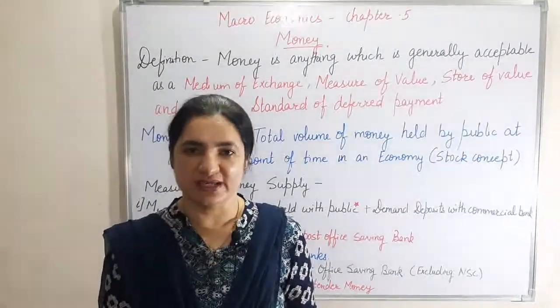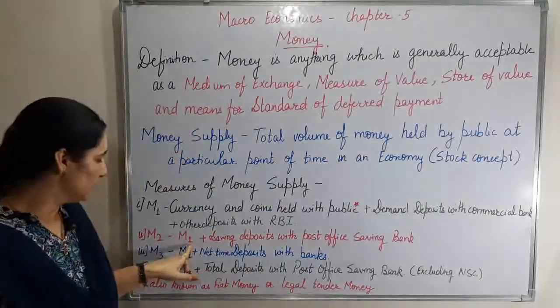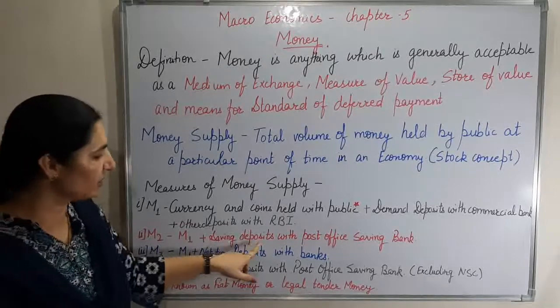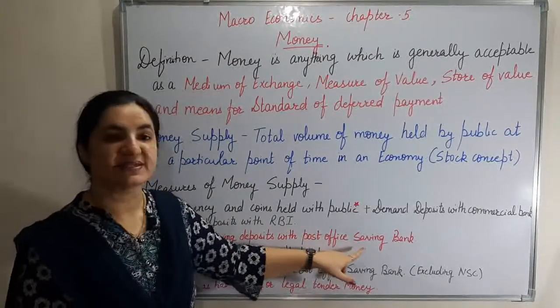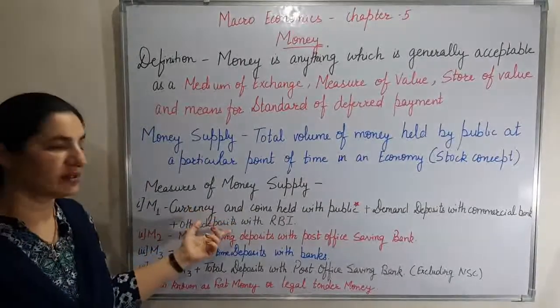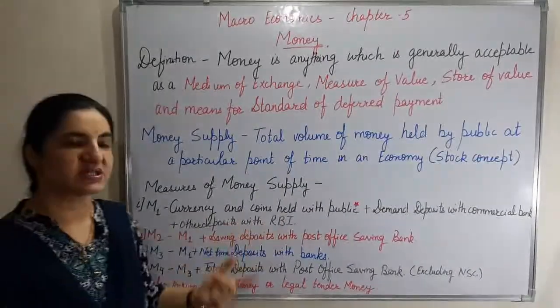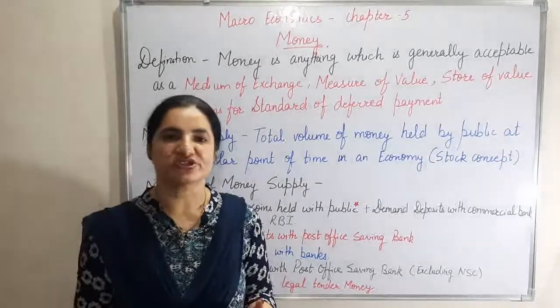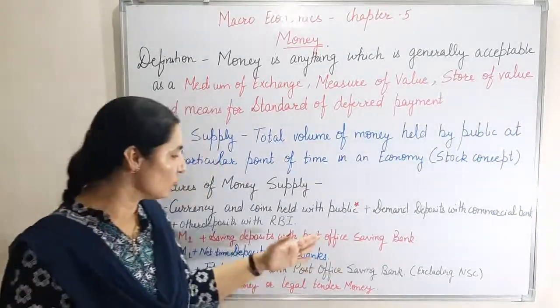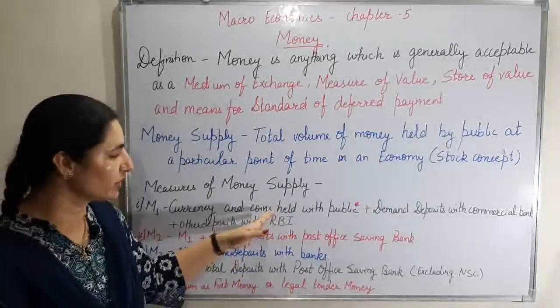Second measure of money supply is M2. M2 means M1 plus saving deposits with post office saving bank. It means that we are including all the three contents of M1 and we are including saving deposits with post office. Now a question arises, as it is also a saving deposit, why is it not included in M1?